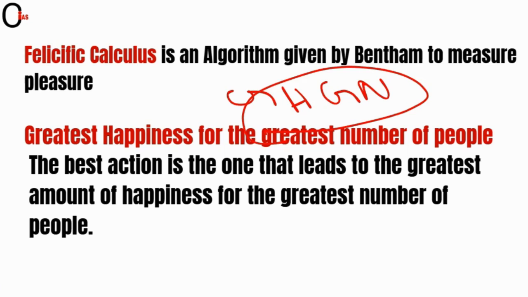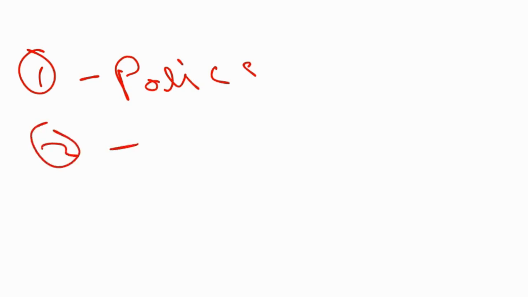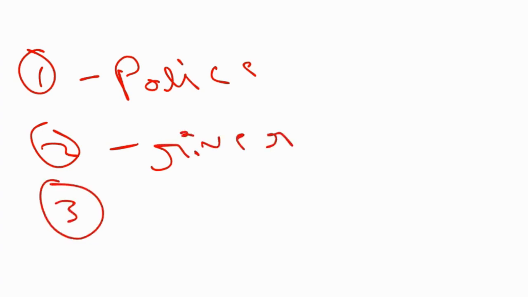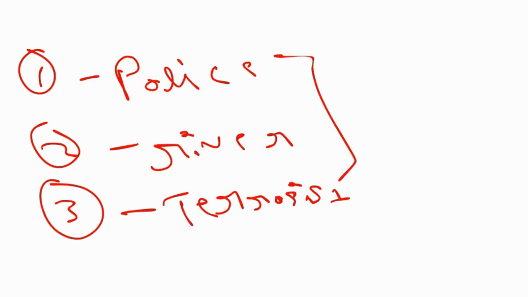Let us understand it very briefly, friends. Let us take a small example to understand the greatest happiness for the greatest number. In this example, we'll take three characters. The first one is a police officer. The second is a small child roaming around the river. And the third one is a group of terrorists. We have taken these three characters to understand the greatest happiness for the greatest number.